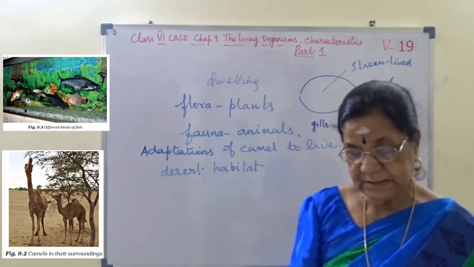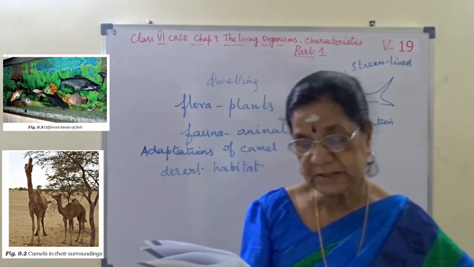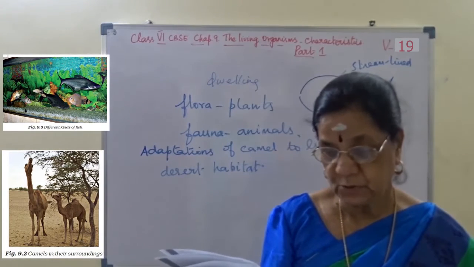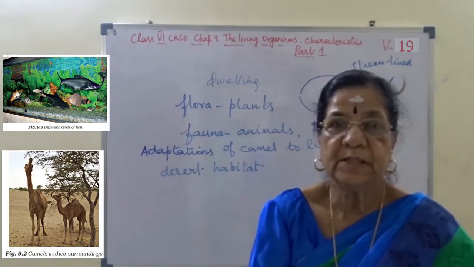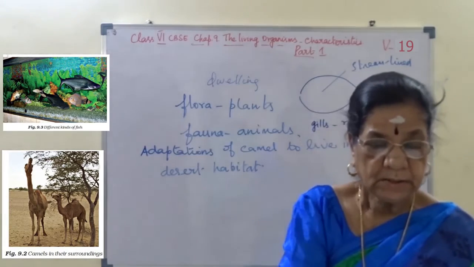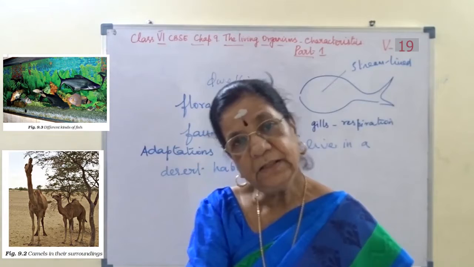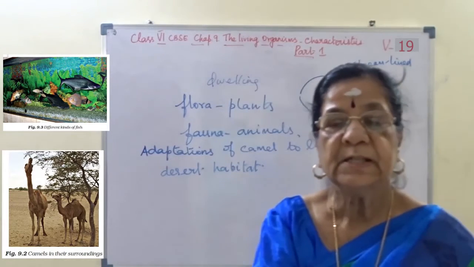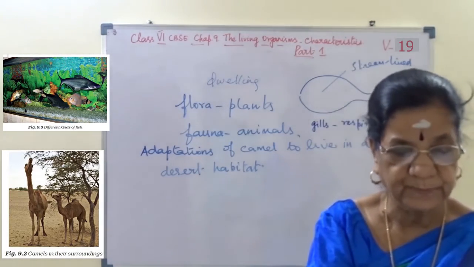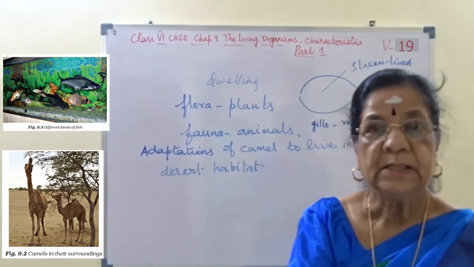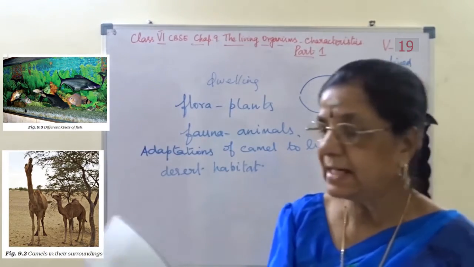Then we say that features of fish help it to live inside water and features of camel help it to survive in a desert. You have to look at both of these. Okay. Now we are taking only two examples, but all animals have different habitats and different adaptations.